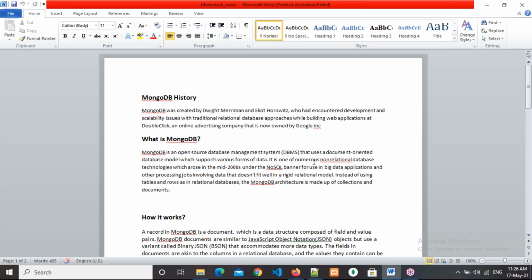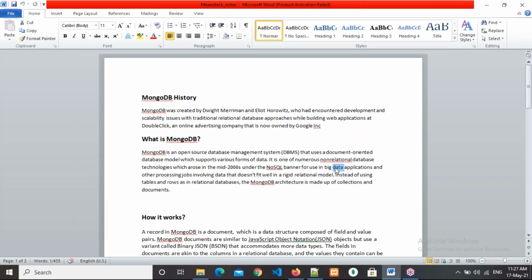Now it is one of the numerous non-relational database technologies which arose in the mid 2000s. That means 2005, something like that. Under the NoSQL banner, for use in big data applications. Big data applications means the data is huge. Facebook data is very huge. Amazon data is also very huge. State Bank of India data is also very huge.